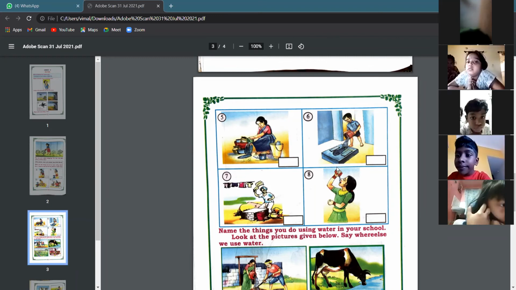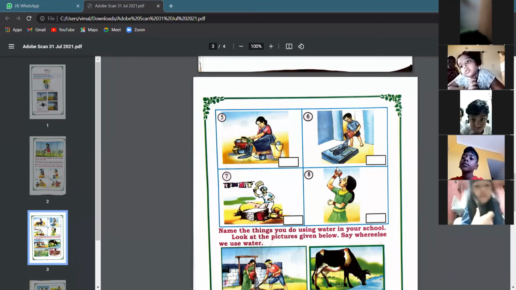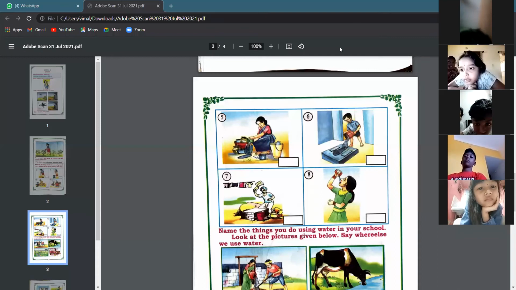And then in the last picture, that is the 8th picture, you see that a girl is drinking water, right? So probably that girl is very thirsty and she wants to drink water. Okay, so these are the uses of water.